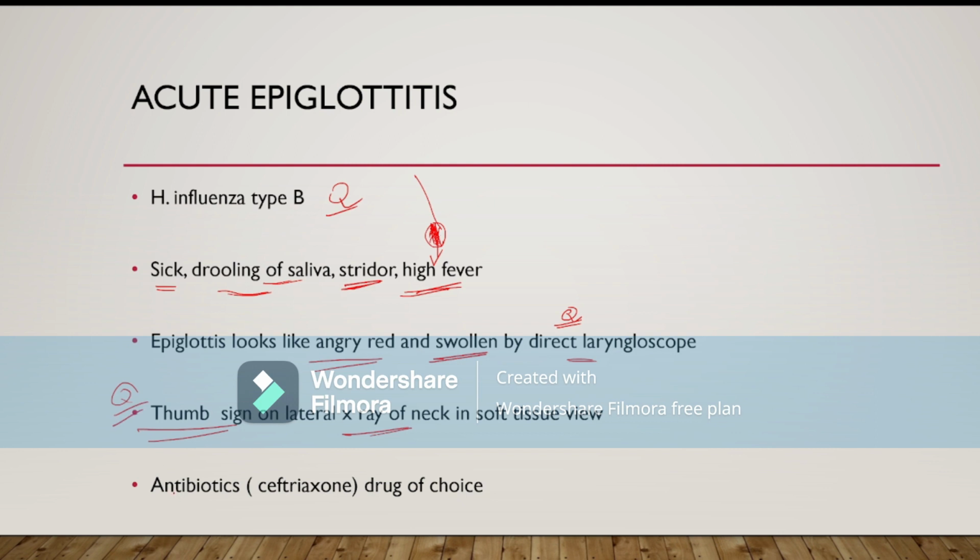The investigation is only the lateral soft tissue X-ray, and we can do direct laryngoscopy cautiously, but it is not always indicated. The treatment of choice is antibiotic, a third generation cephalosporin, and ceftriaxone is the drug of choice, and we have to admit the patient as soon as possible. If the child is suffering from severe spasm and cyanosis, we start giving oxygen, and we may also need to do a tracheostomy or intubate the child.